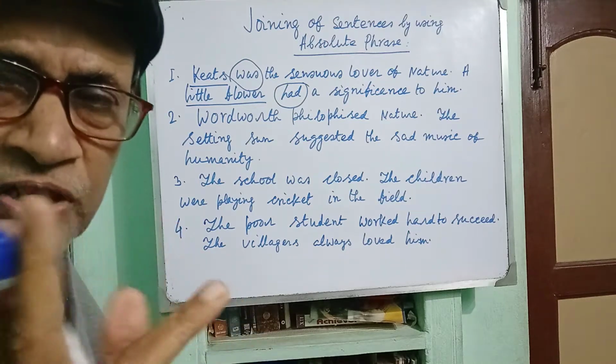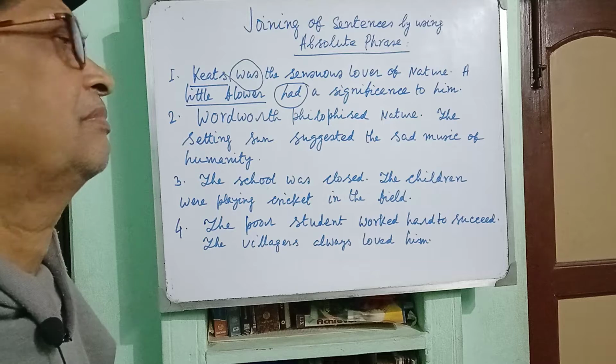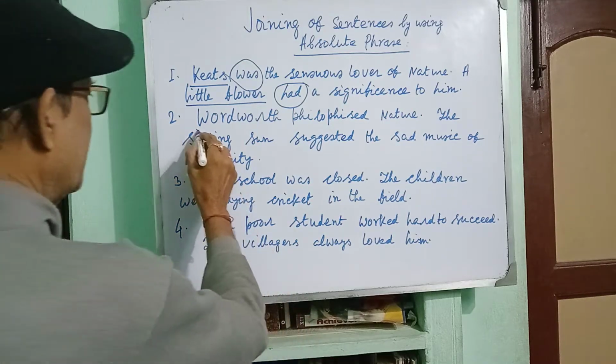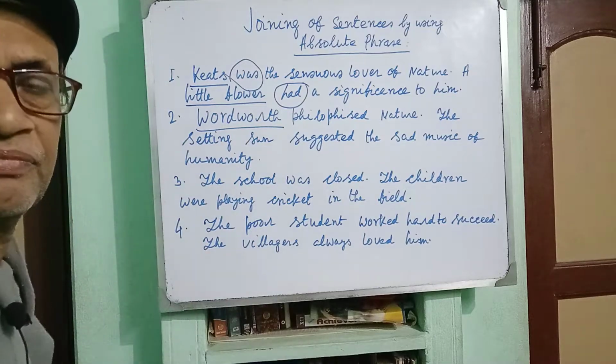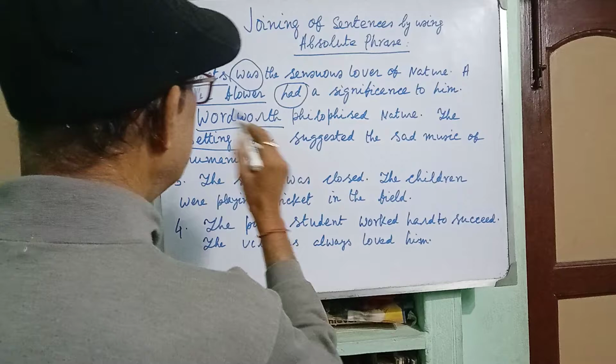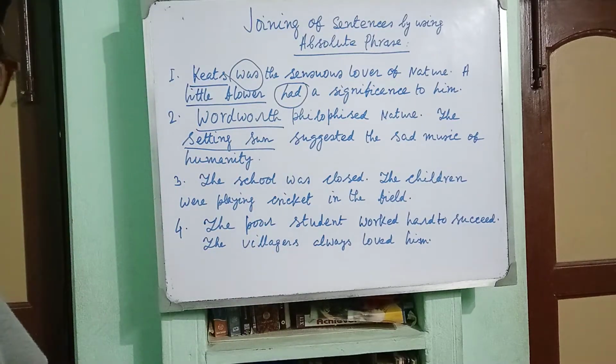So there is a cause and effect relation and the subjects are quite different. In the first sentence, Wordsworth is the subject, and in the second sentence, the setting sun is the subject.